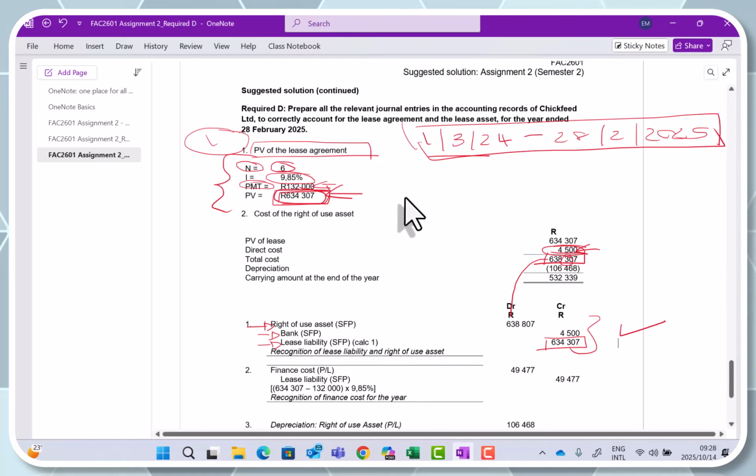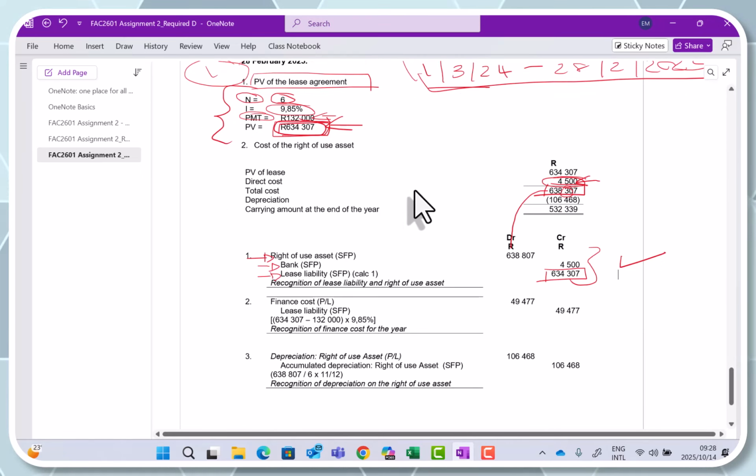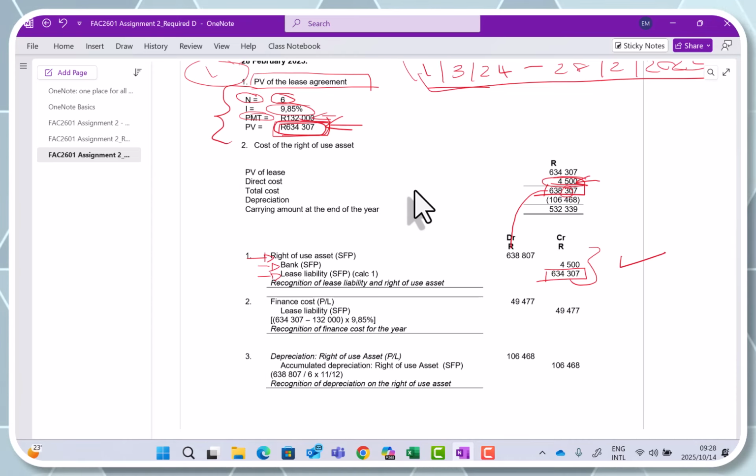But we are not done yet, because you need to remember that we need to recognize interest, because interest has accumulated for the year. We need to recognize the interest, and we also need to recognize the depreciation on the right of use asset, and that all happens at the end of the financial year. How do I do that?